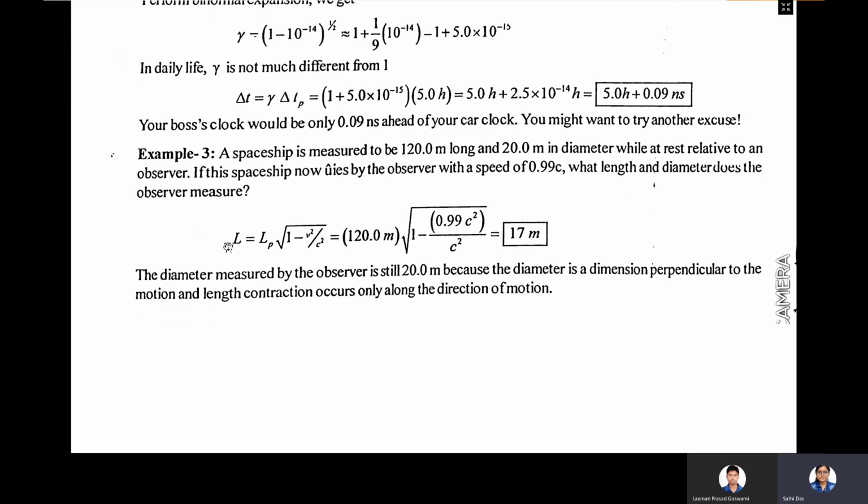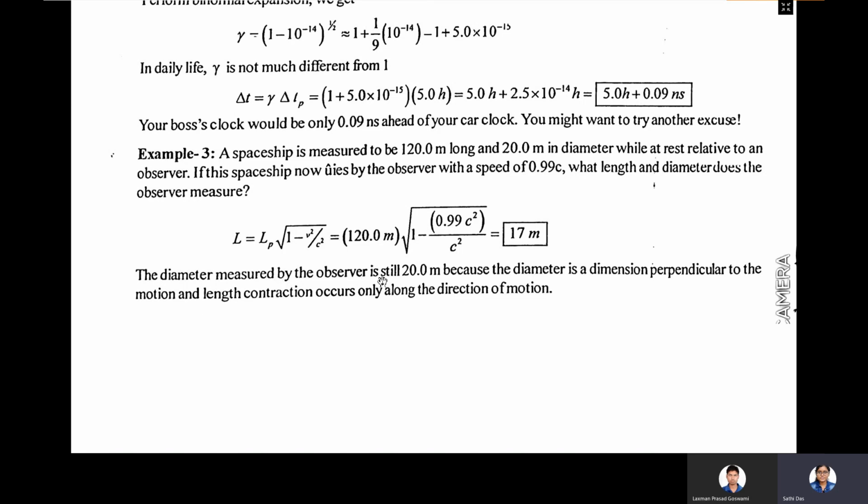You have to apply the length contraction formula: L equals Lp into root over 1 minus v square by c square. Lp is 120 meters and v is 0.99 c. So put in 120.0 meters into root over 1 minus (0.99 c) square by c square, and it will give you about 17 meters.